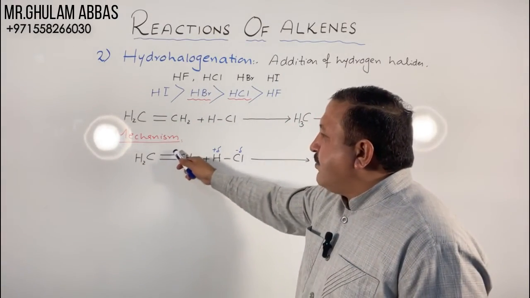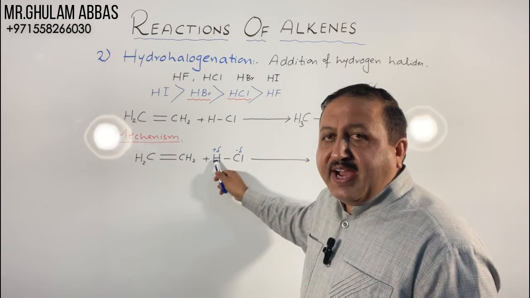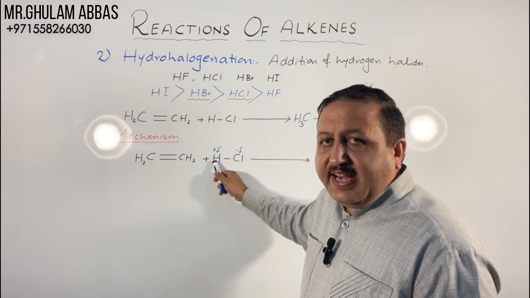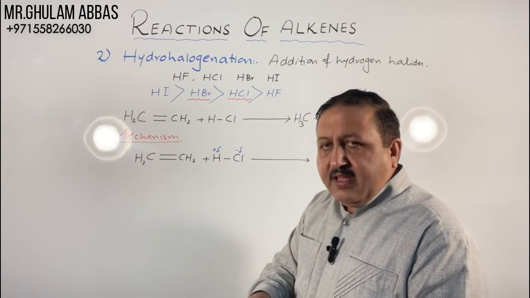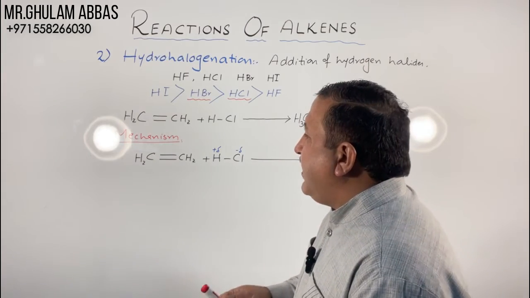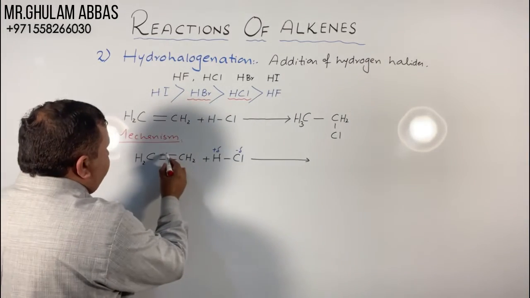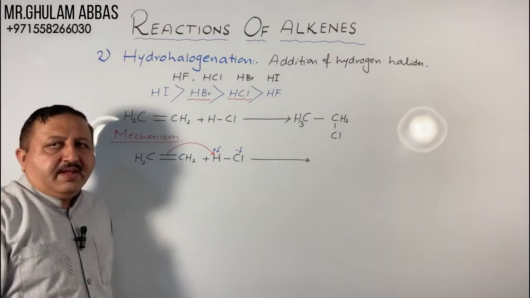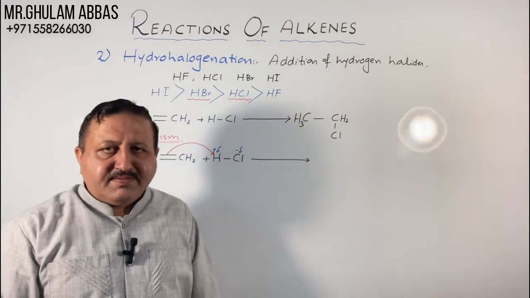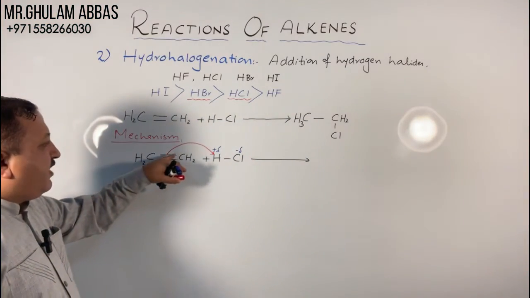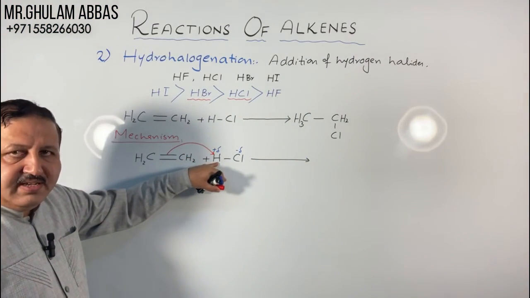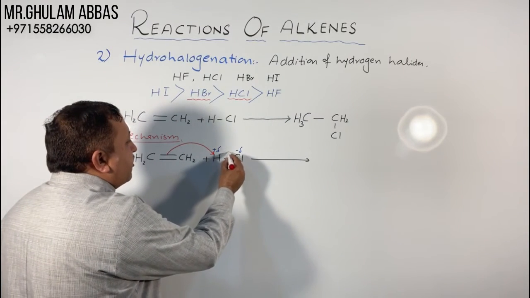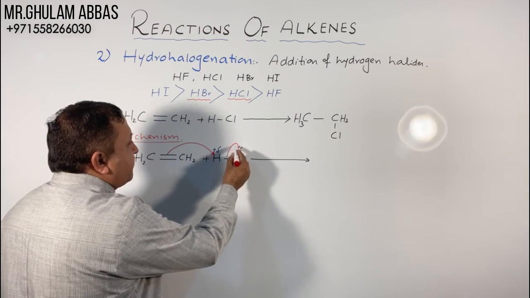Pi electrons are more exposed towards an electrophile. H positive is the electrophile, pi electrons are negative, so pi electrons will attack. Attack means bond formation. This pi bond will form a bond with the H, and chlorine is more electronegative, so this electron pair will be shifted onto chlorine.